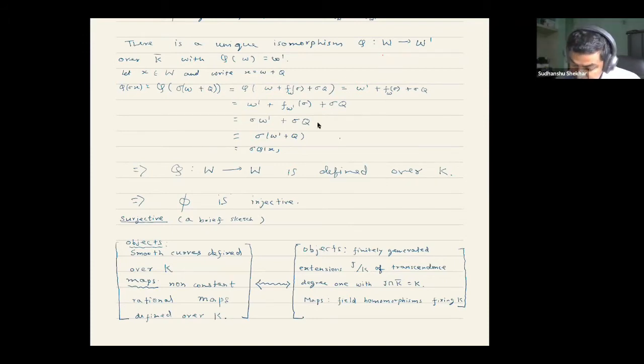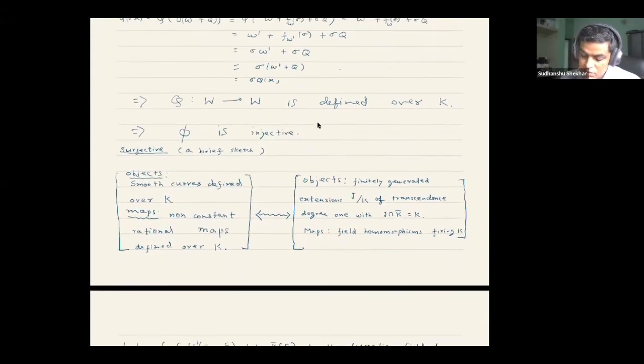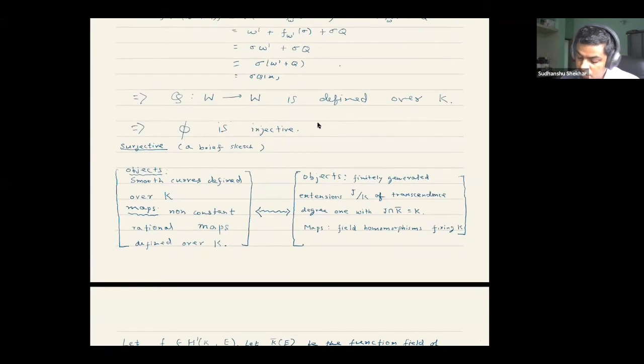Okay. So this is injective. For surjectivity, I'll just give a brief sketch. But the key input comes from this equivalence of categories, which I have stated here, where smooth curves over K correspond to function fields, that is, finitely generated extensions J of K of transcendence degree 1 with this property.